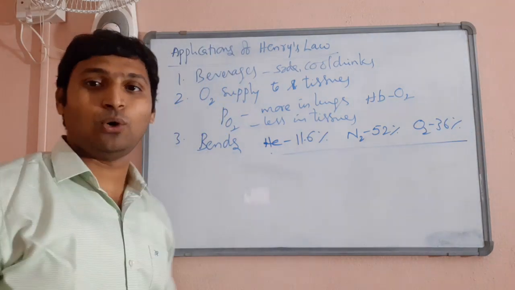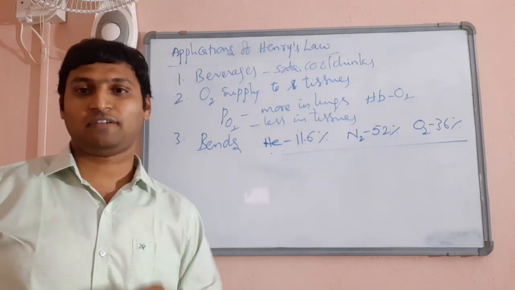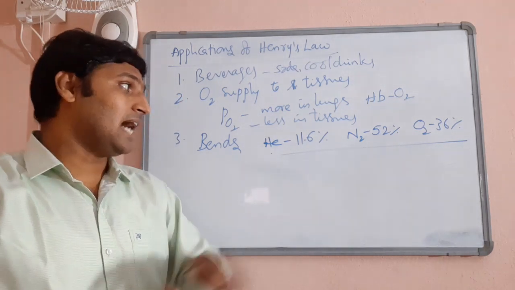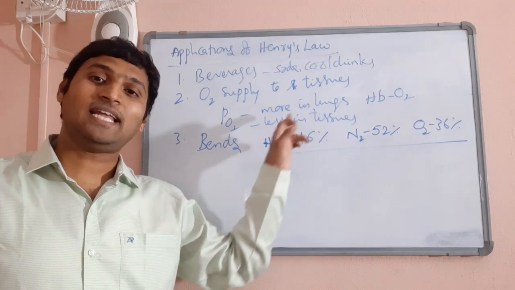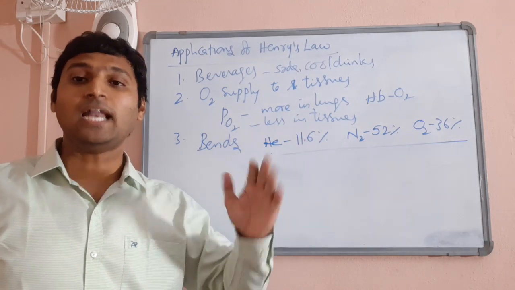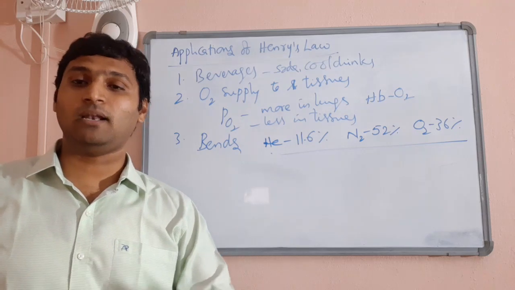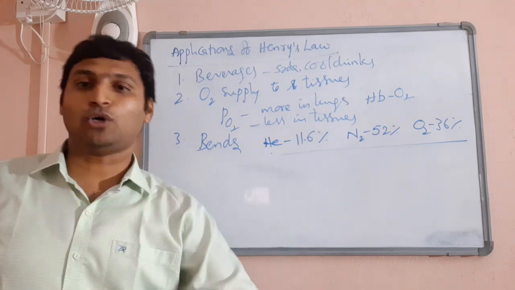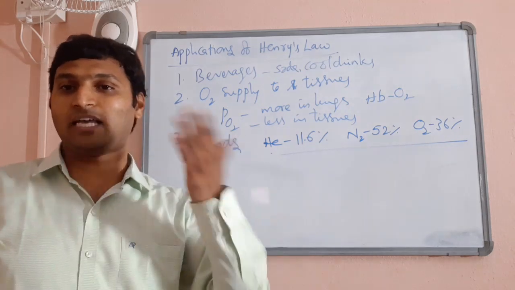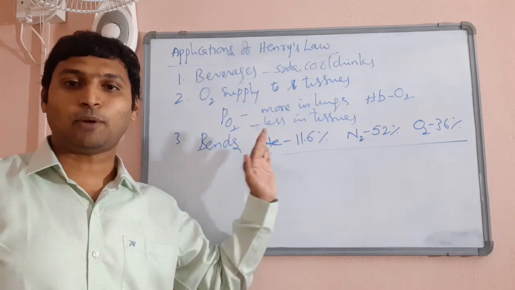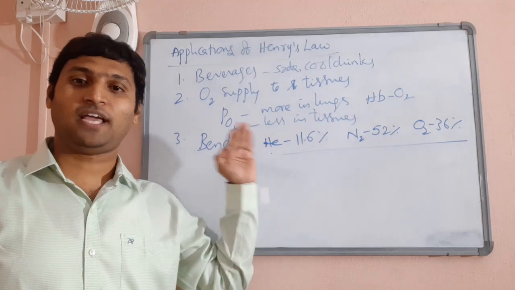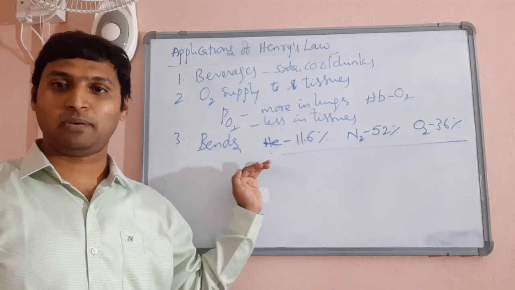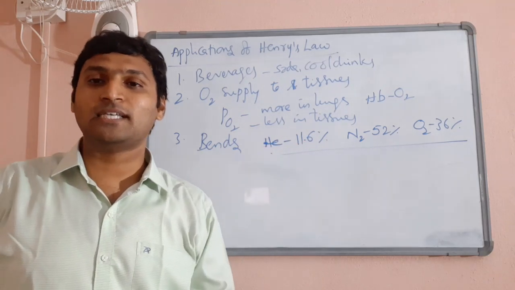In this ratio, they modify the composition of air so that the harmful effects of nitrogen will be avoided. Means in the place of nitrogen, helium gets dissolved, and because helium is barely soluble, it will not be released suddenly when they come to the shore. So the problem of bends can be avoided to some extent. So dilution of air with helium helps in avoiding bends. That is understood based on Henry's law.